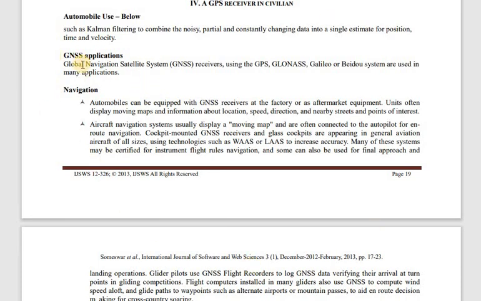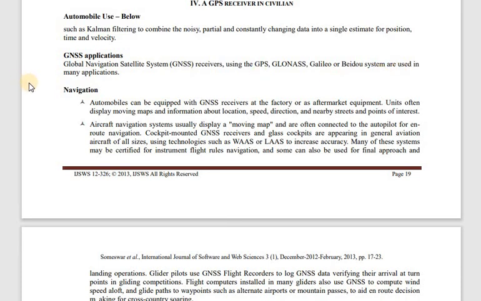Okay, see the global navigation applications what you are going to see here. So GNSS or global navigation satellite system, our receiver uses GPS or GLONASS, Galileo or BeiDou system, which are used in many applications.